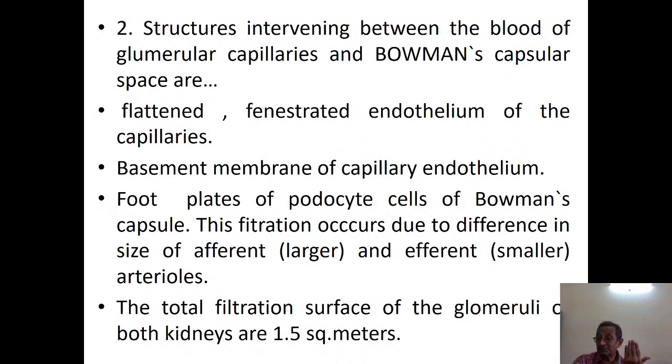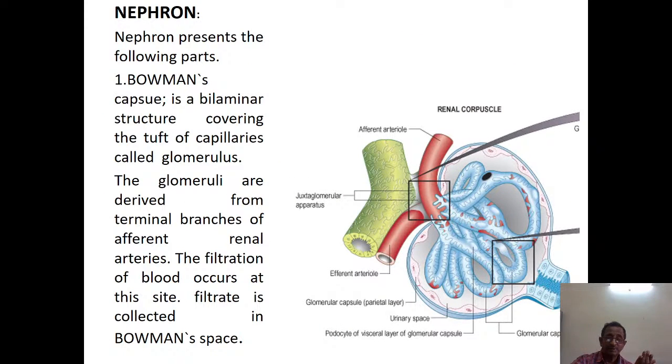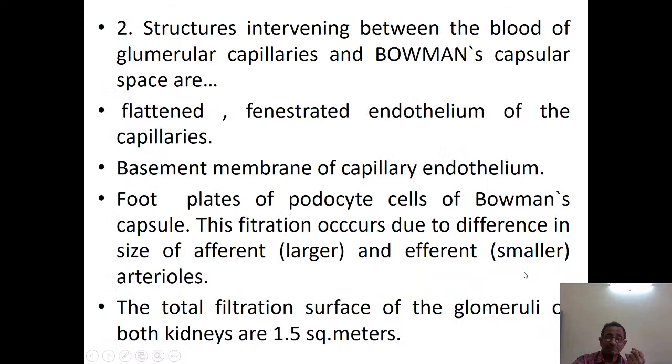Then, what are the structures intervening between the blood in the glomerular capillaries and the Bowman capsular space? As the blood wants to go into the Bowman space, what are the structures that are separating it? The first and foremost thing is the endothelium of the capillaries, flattened fenestrated endothelium.